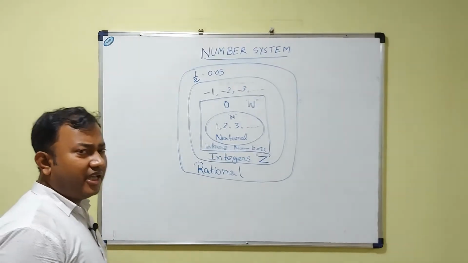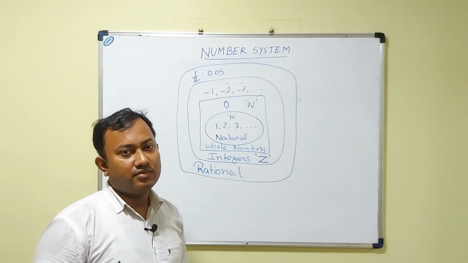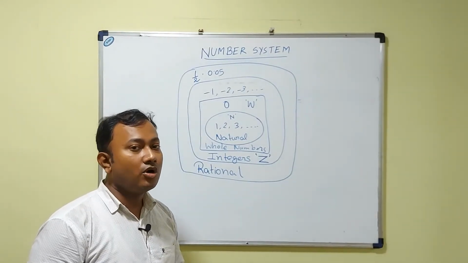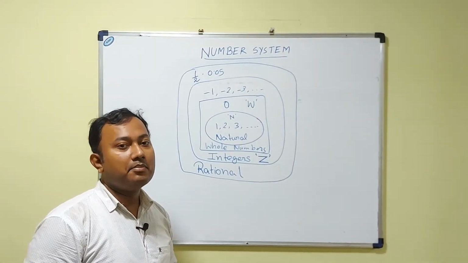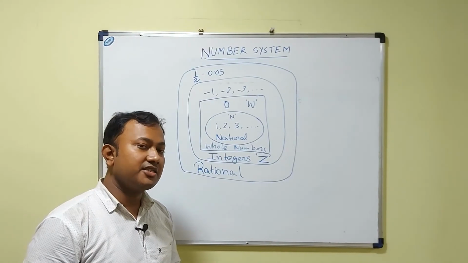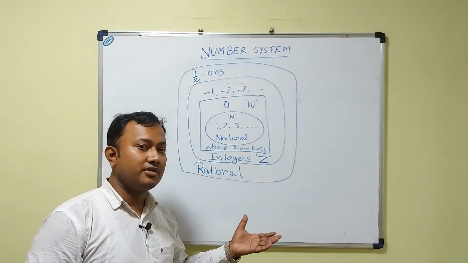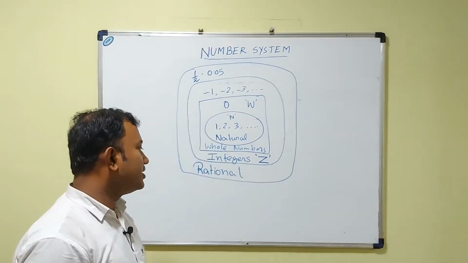But here I want to let you know something: not all decimal numbers and not all fractions are rational numbers. We will come to know that later.